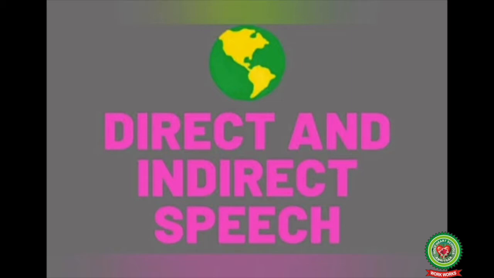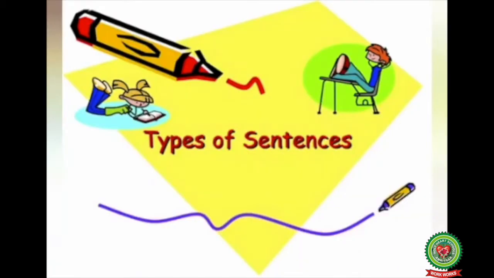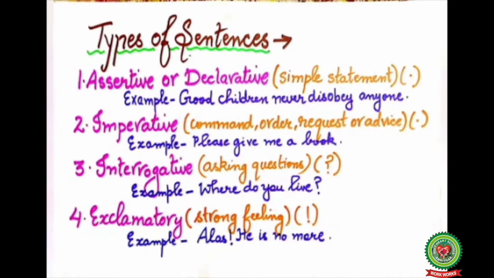Before proceeding to the next topic, we will first revise 4 types of sentences. The first type is assertive or declarative, second is imperative, third is interrogative, and the last type is exclamatory. Assertive or declarative is a simple statement which ends with a full stop. For example, good children never disobey anyone.